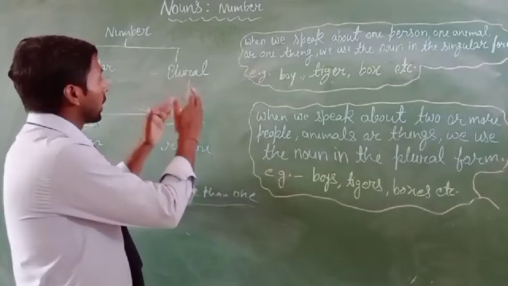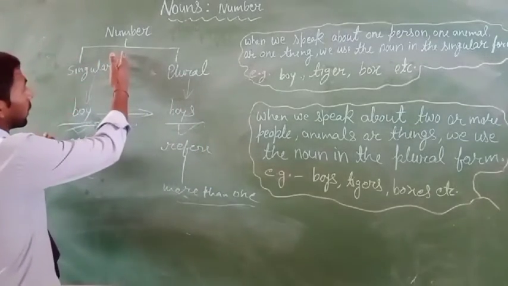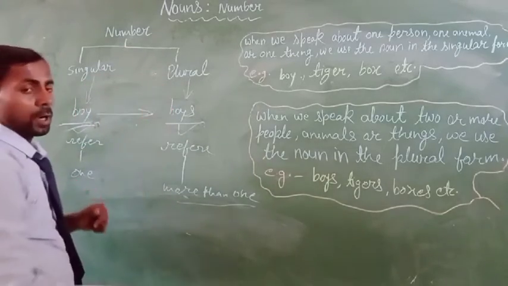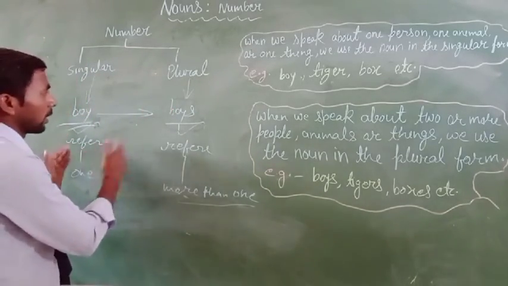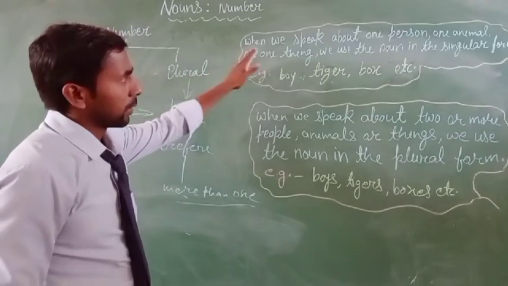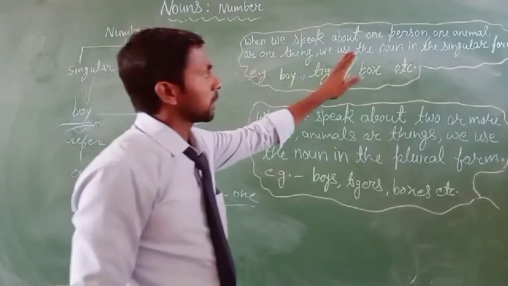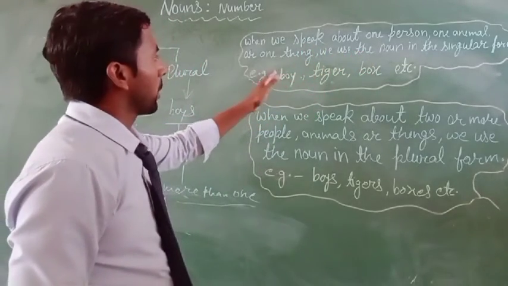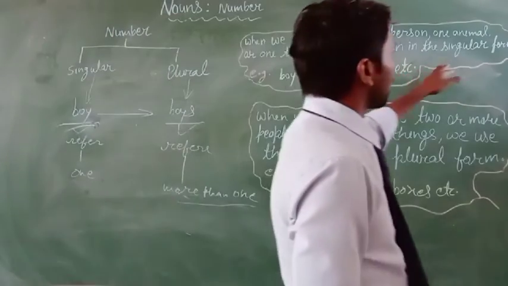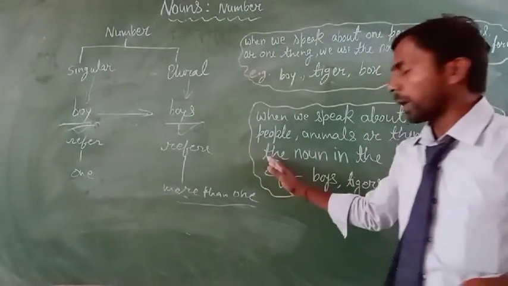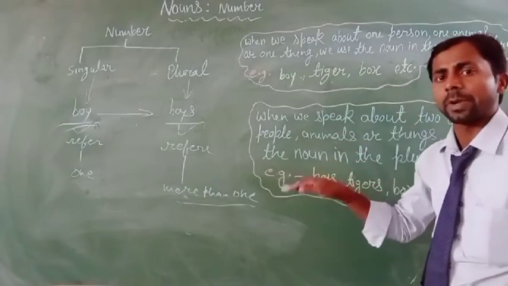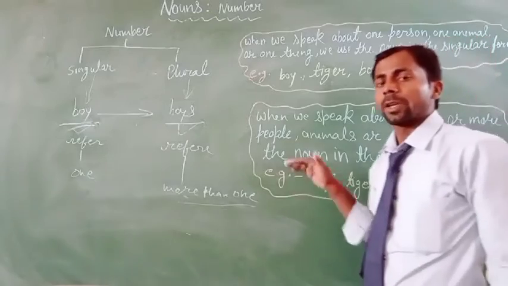Then also know the parts of number. How many kinds of number? There are two kinds of number, singular number and plural number. How can we define the number? When we speak about one person, one animal or one thing, we use the noun in the singular number, and when a noun word refers to more than one person, place, animal or thing, then it will be plural number. Clear?